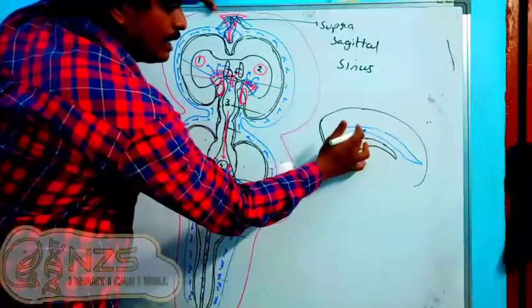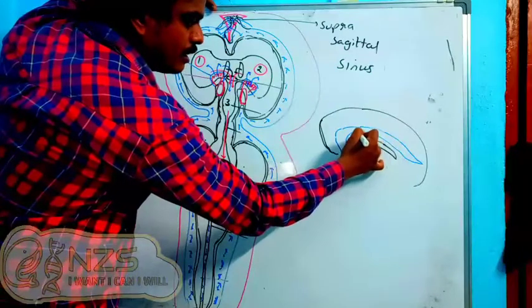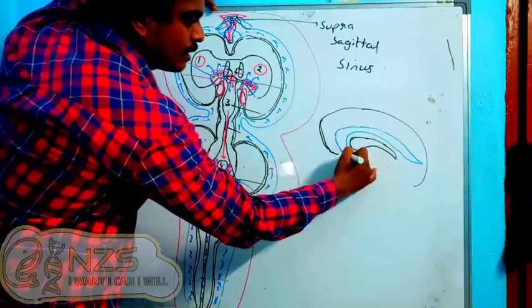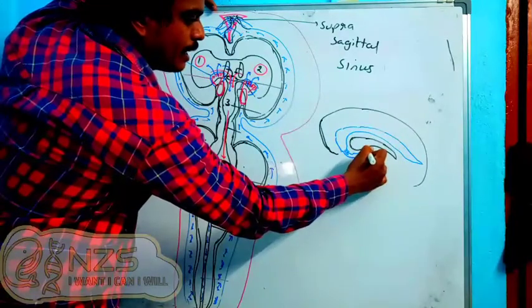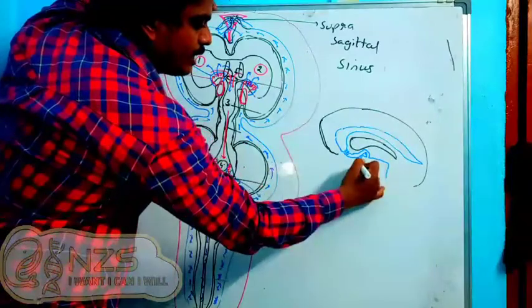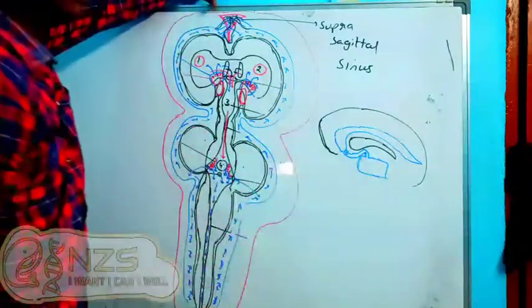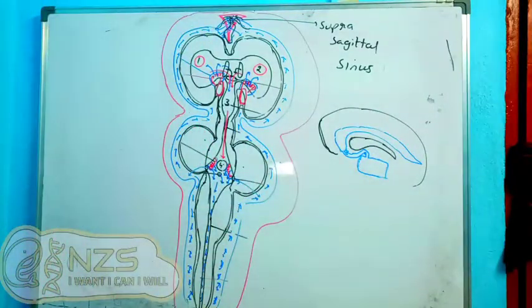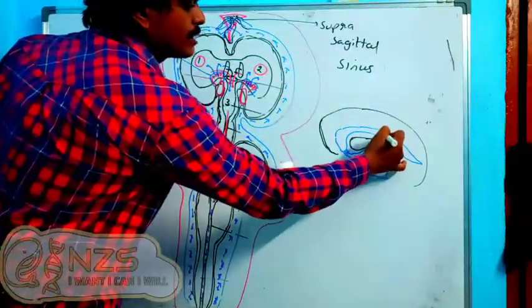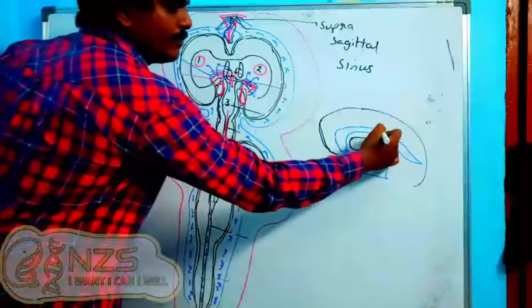Then what happens, there is an opening here. If you see this particular thing, they'll open here into the, not the metacele, I'm sorry, here we have the diocele in the diencephalon region. That is the second ventricle. Because we have cut it here, you can see the first and second ventricles here.